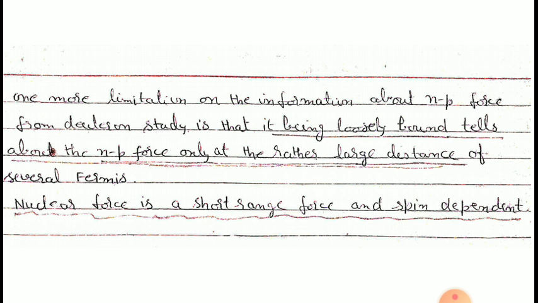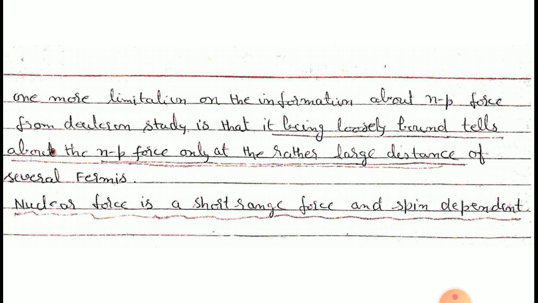So we can say that there is a limitation on the information which we get about the neutron proton force from the deuteron. And what is that? Since deuteron is loosely bound, it tells us about the nuclear force only at rather a large distance of several Fermis.